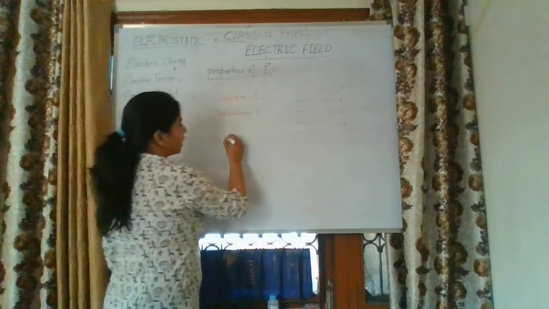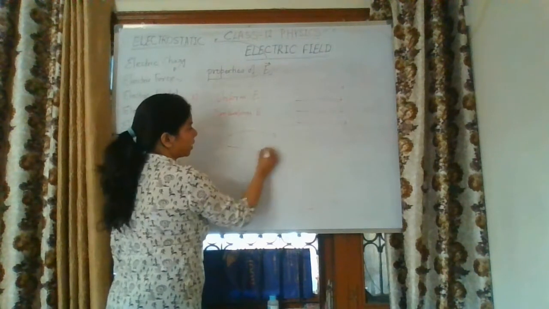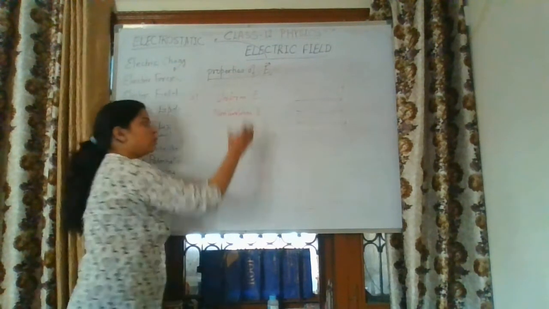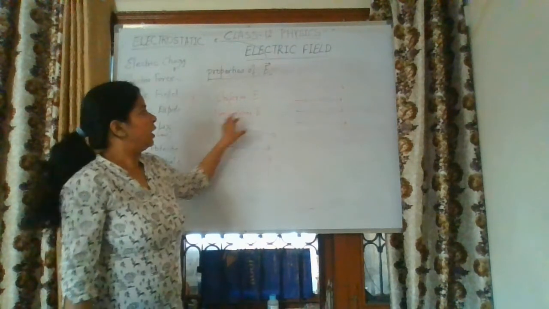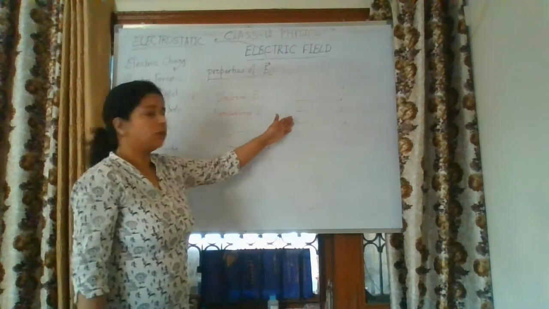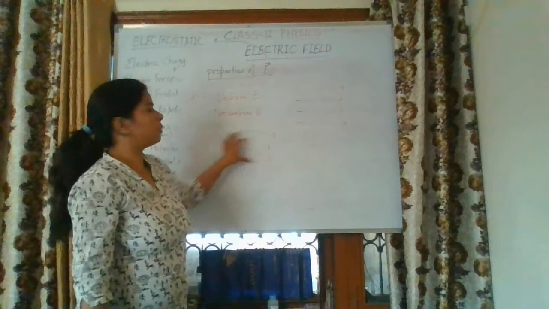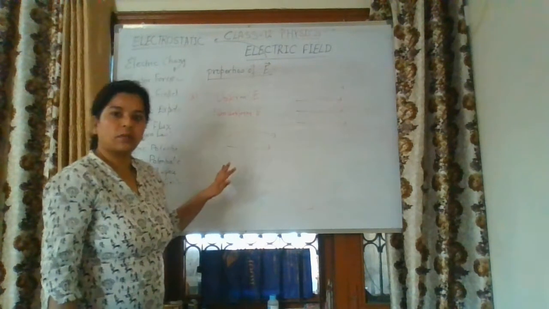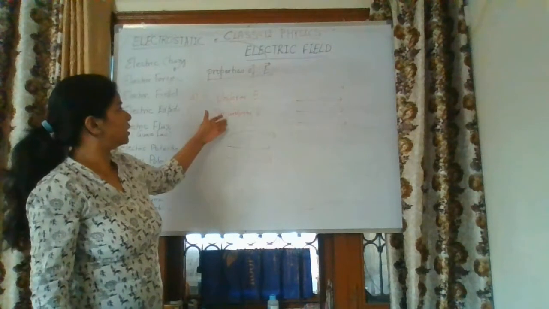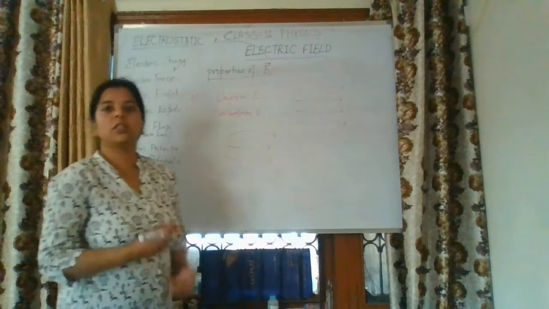Non-uniform electric field lines are neither parallel nor equidistant. If either of the two properties is not satisfied, then the field is non-uniform. Either they are not equidistant or they are not parallel to each other. If either of the two properties is not satisfied, then we can say the electric field is non-uniform.